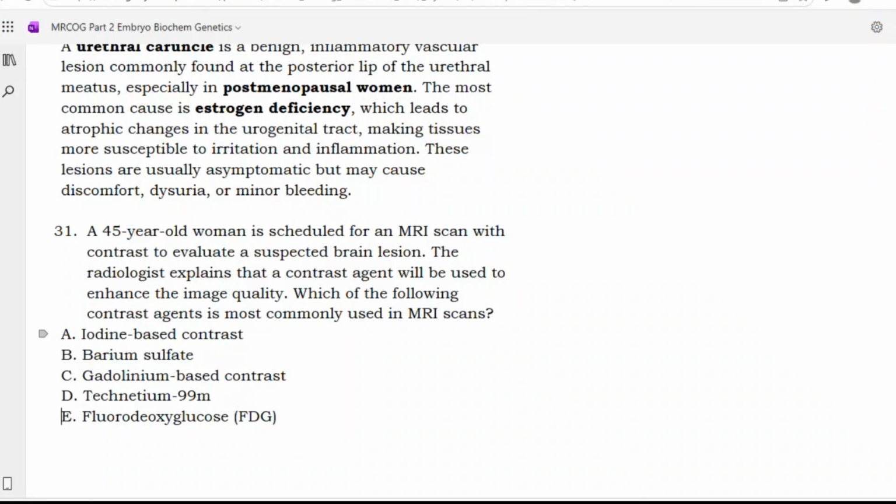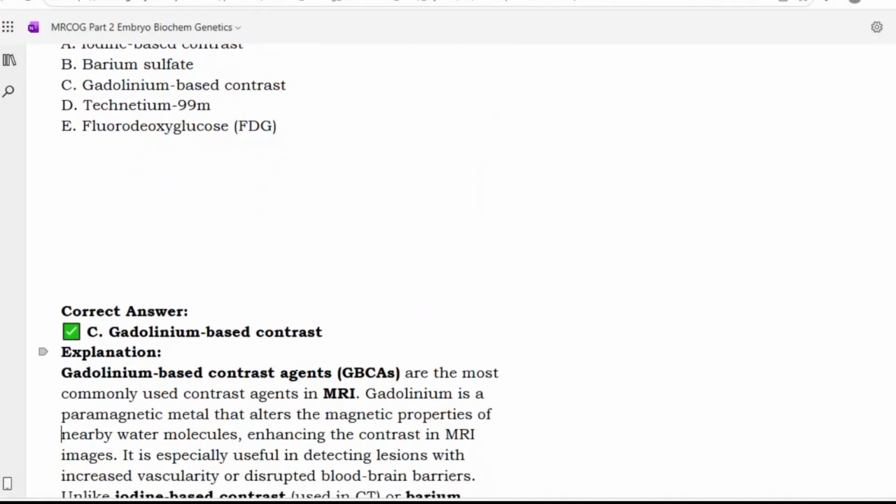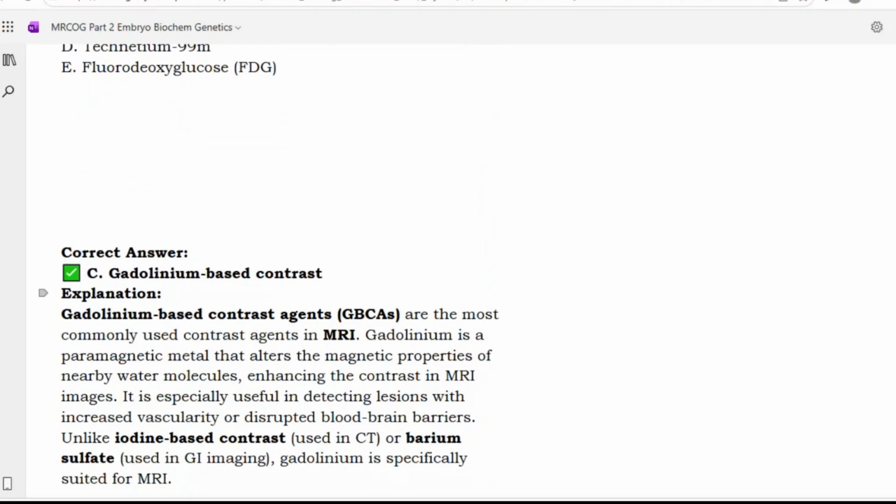Yes, a 45-year-old woman is scheduled for an MRI scan with contrast to evaluate a suspected brain lesion. The radiologist explains that a contrast agent will be used to enhance the image quality. Which of the following contrast agents is most commonly used in MRI scan? Iodine-based contrast, barium sulfate, gadolinium-based contrast, technetium-99, FDG. Sir, option C. Gadolinium-based contrast agents are the most commonly used contrast agents in MRI.